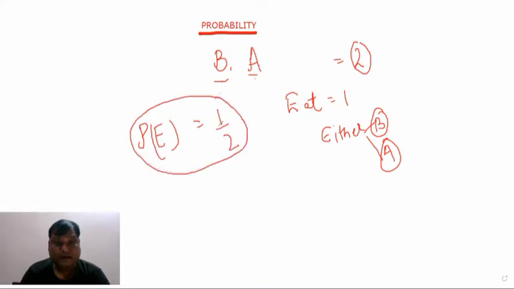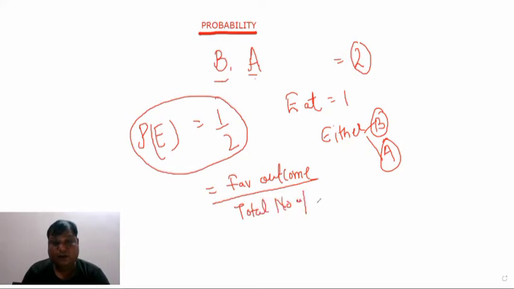But how does it come? The formula of probability is favorable outcomes upon total number of outcomes. So this is the formula for finding the probability. Now in this case, what is the meaning of favorable outcome? It means the demand of the question, what they are asking. That is the meaning of favorable outcome.